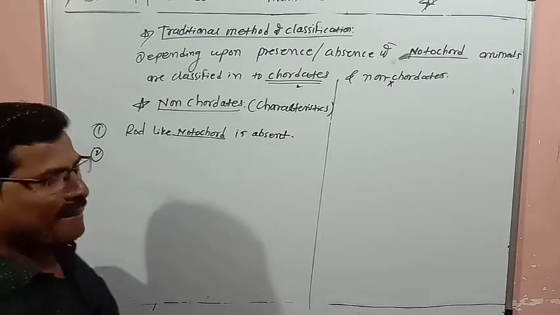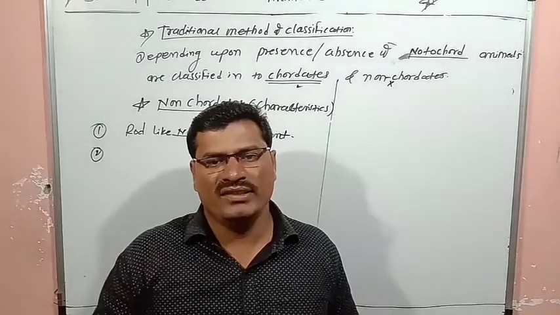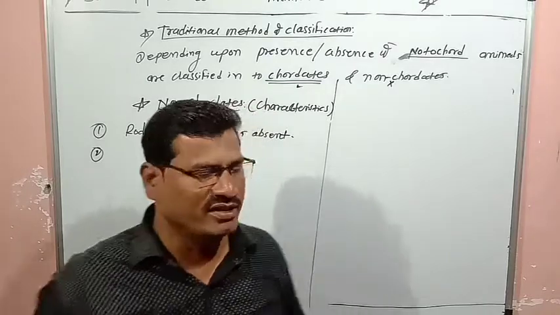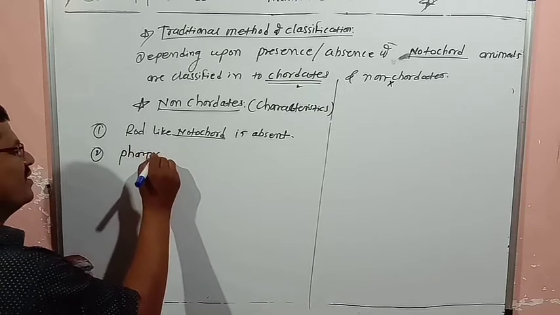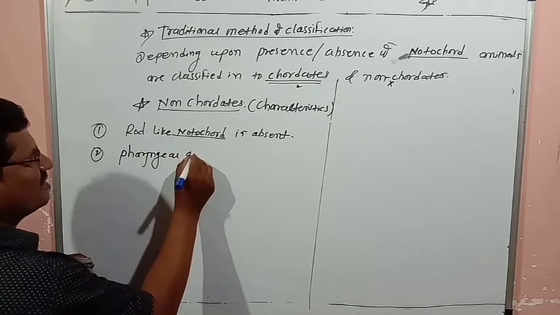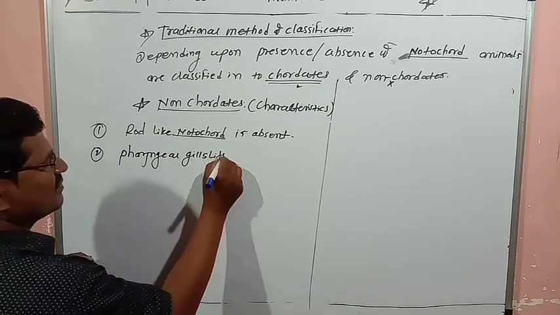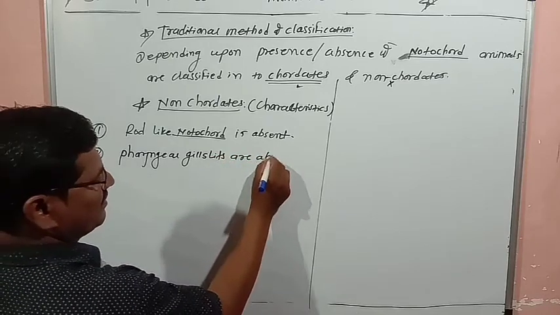Second one is that pharyngeal gill slits are absent.